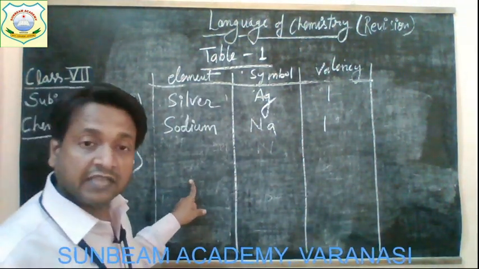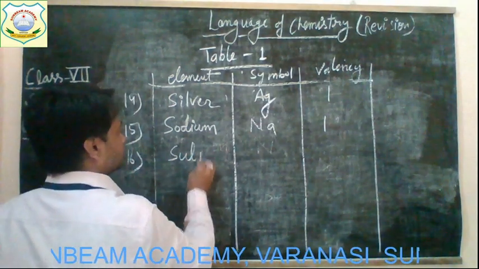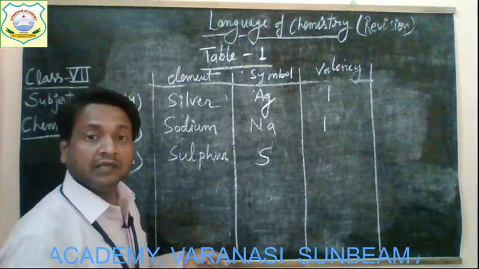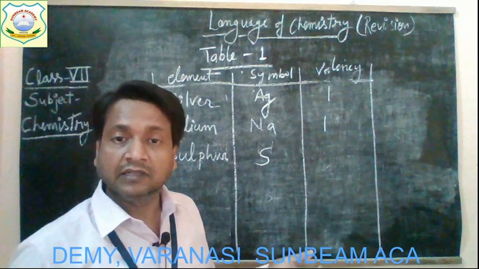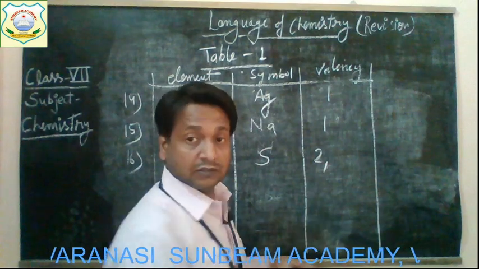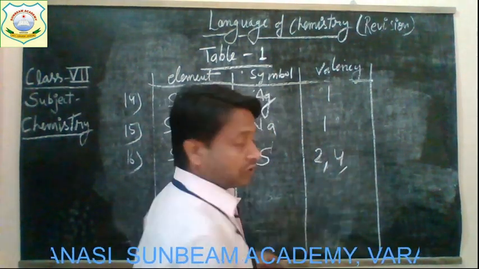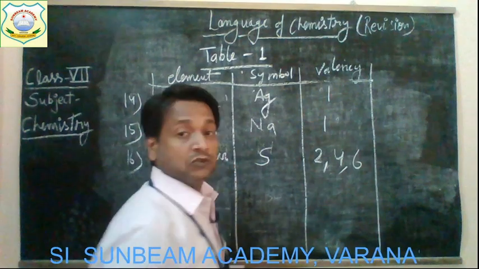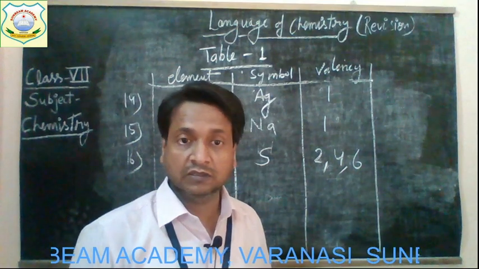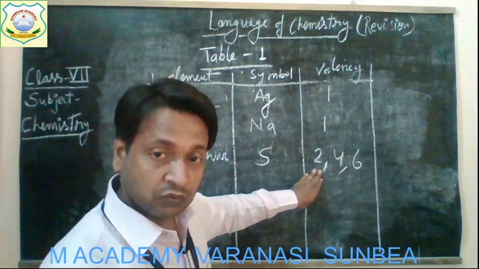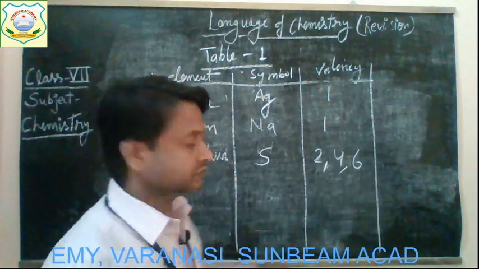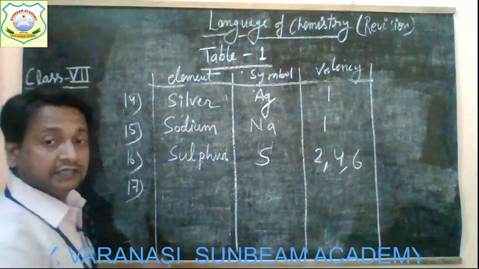After the sodium, the next element is sulfur. And the symbol of sulfur is capital S. Okay, and the valency is, yes, also 2, 4 and 6. So sulfur has 3 different valencies because it is found in 3 different forms. Okay, so it has the valency 2 as well as 4 and as well as 6. Got it, children? Now the next one is tin,